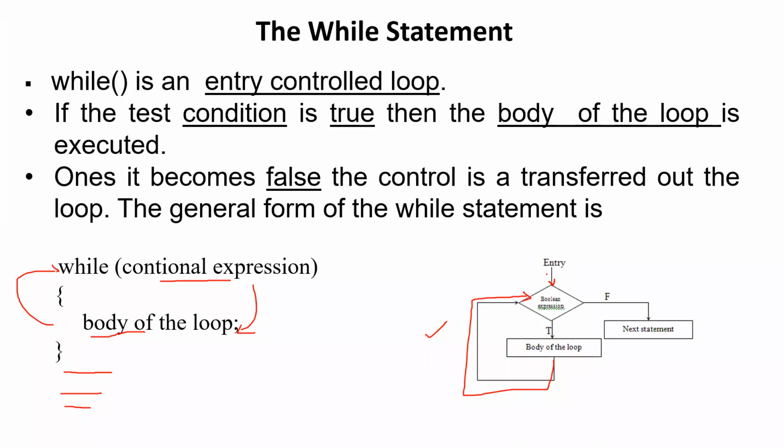So now there are 2 incoming flow lines and there are 2 outgoing flow lines. Got it? So when I was taking the flowchart, I told you there will be only one entry to the decision box, and there will be 2 flow lines. Now for the while statements, out of the body of the loop, the flow line will be connecting back to the Boolean expression. So we can have more than one flow line entering into the decision box.